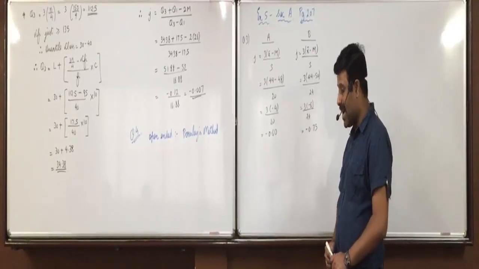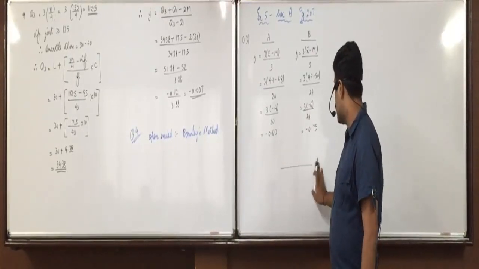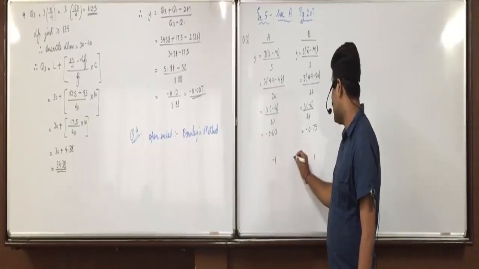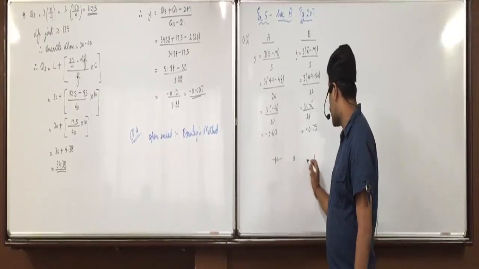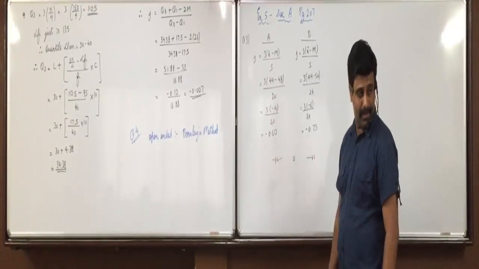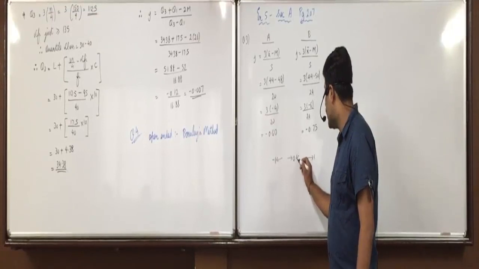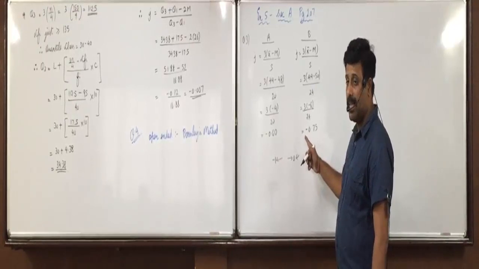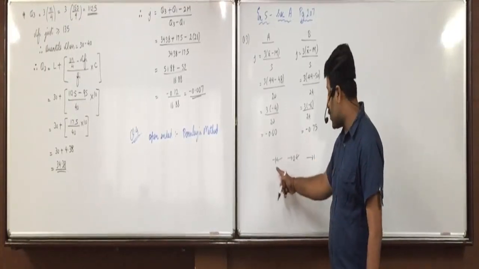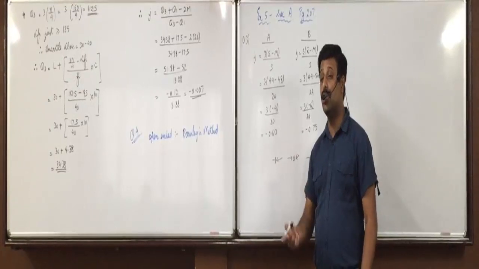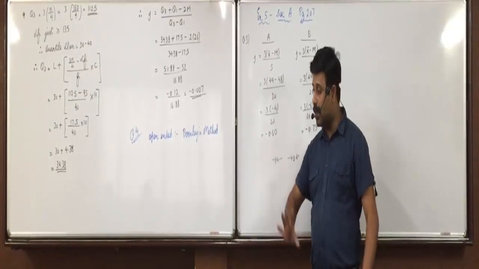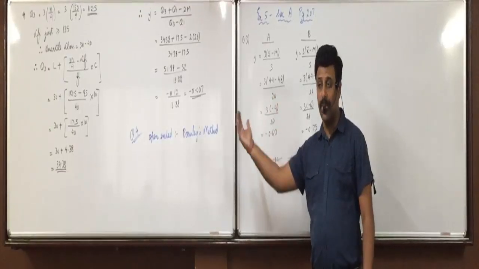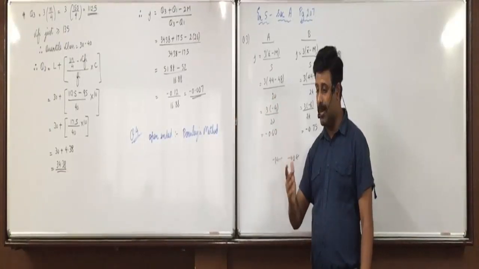Ignore the negative sign. Why ignore the negative sign? Because the skewness is between minus 1 and 1, in between 0. If it is near to minus 1 or near to 1, it is skewed. And if it is near to 0, then it is symmetrical. So you have to see which one is near to 0 for symmetrical and which one is near to minus 1 or plus 1 for skewness. Okay? Shortcut what you can remember is ignore the negative sign. Whichever value is more is more skewed. Whichever value is less is more symmetrical.